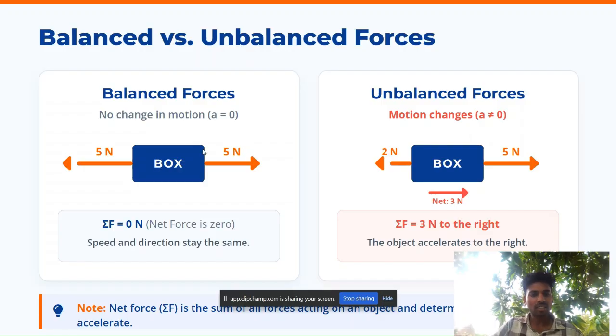The entire force will be cancelled out, and the resultant force will be zero. The net force will be zero. Okay, understood? We just need to understand that if I apply unbalanced forces, the box will move in the direction of the greater force. Okay, that's it.